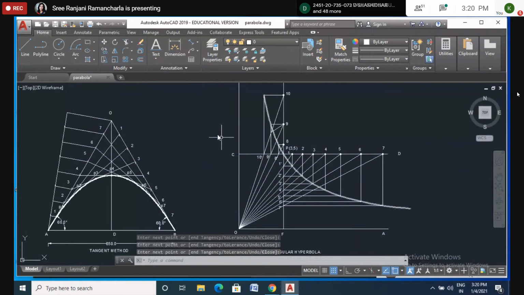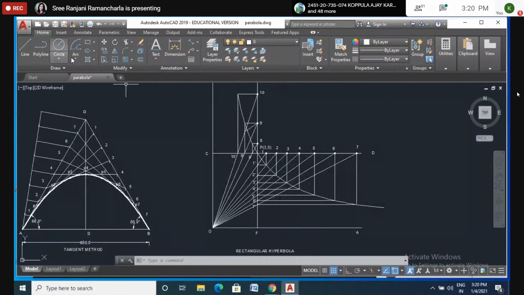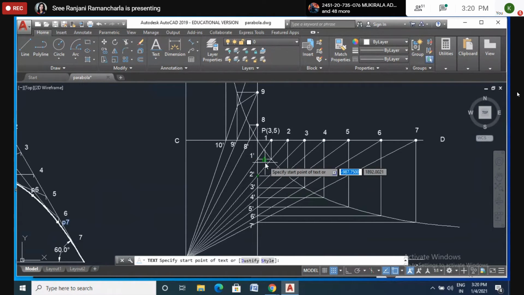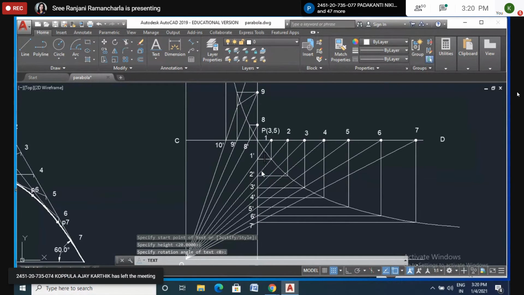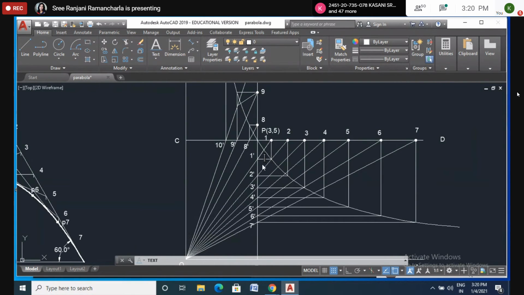This is the parabola. This is the hyperbola. Now here you can name it as P1, P2, P3 like that. This one is P1, this is P2, this is P3, P4, P5, P6, P7.